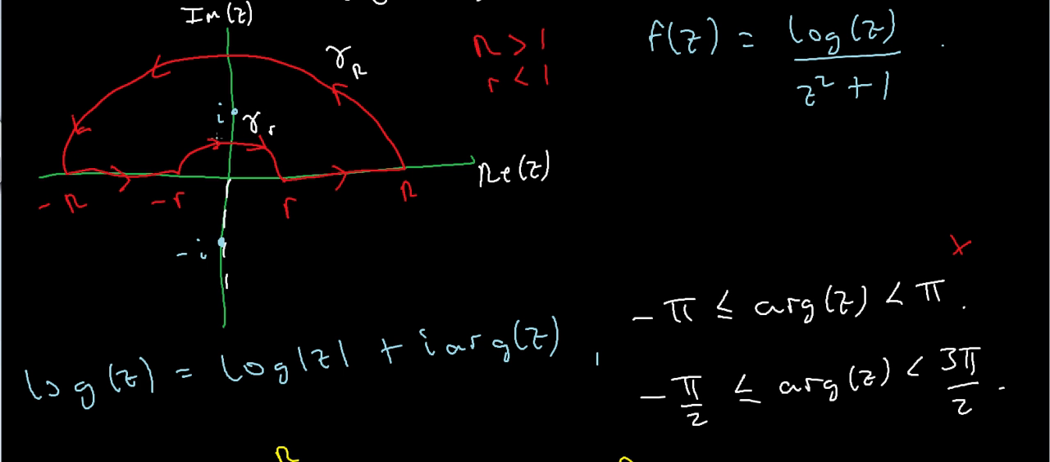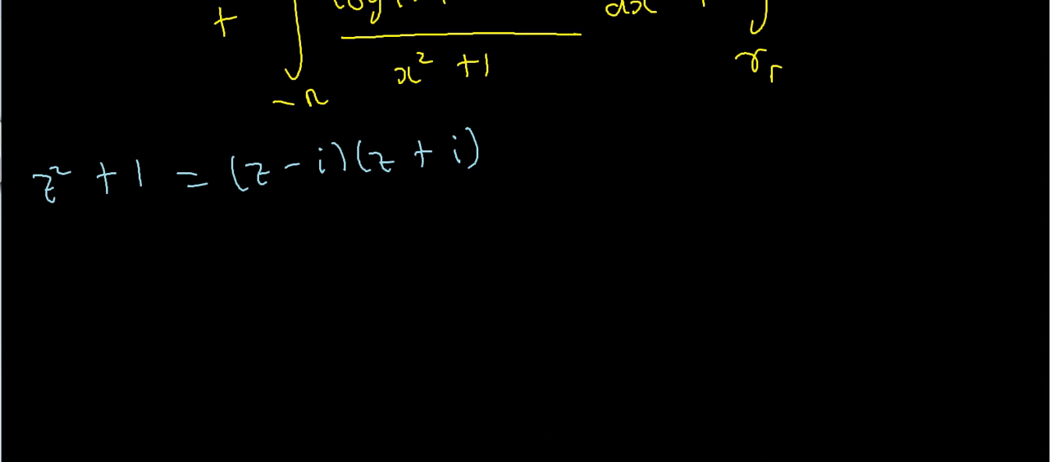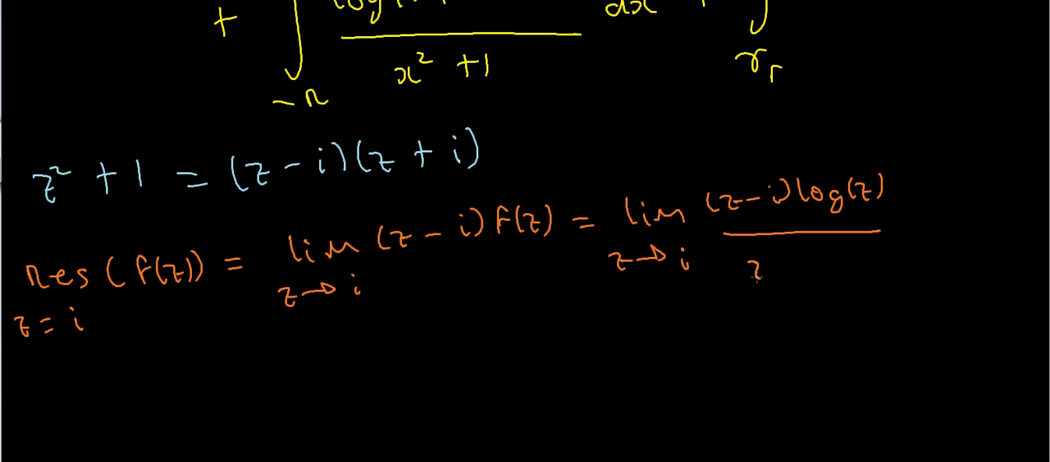So let's calculate the residue of my function at this pole. So what happens when I do that? Well, I'm going to get the residue of my function f of z evaluated at the point z equals i. By definition, that's just the limit as z approaches i of z minus my pole, so z minus i, times f of z. What is that? Well, that's the limit as z approaches i of z minus i times the log of z divided by z squared plus 1.